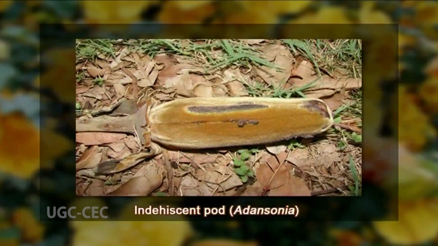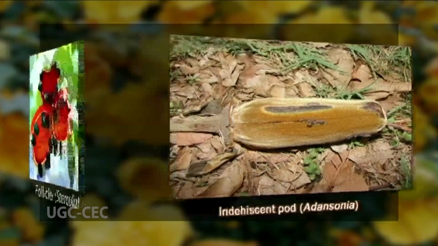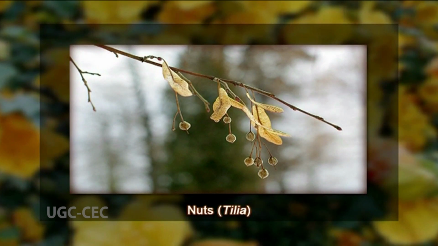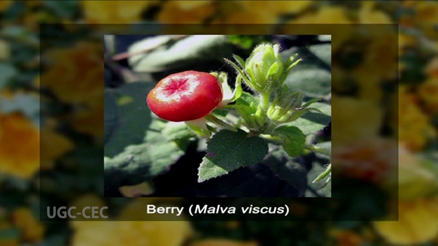Or it can be an indehiscent pod, what we see in Adansonia. Or the fruit can be a follicle even. The common example is Sterculia, or a nut, what we see in the genus Tilia. Or very rarely the fruit can be a berry. The example is Malvaviscus.